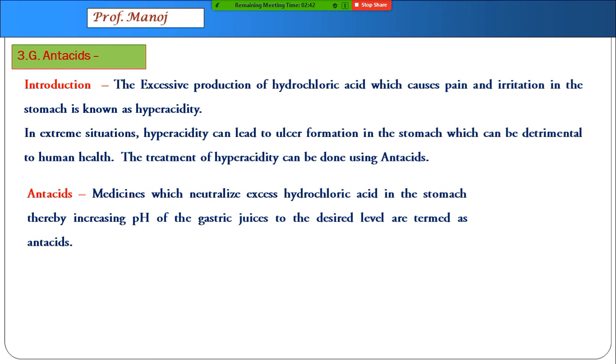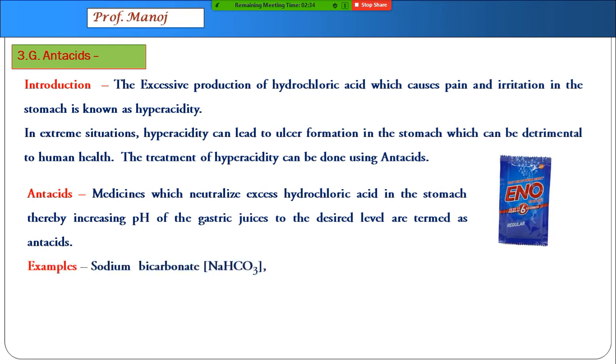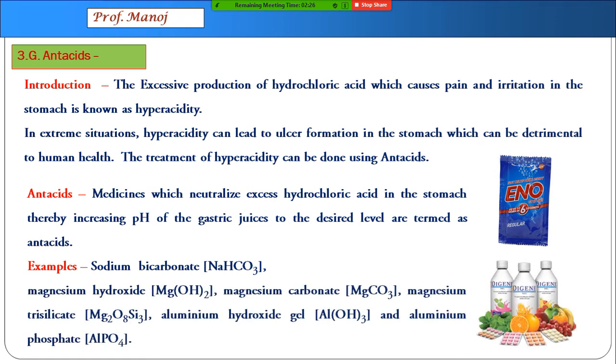Antacids are those chemicals which will neutralize hydrochloric acid and increase the pH. One of the most common famous antacids used is ENO, as we know, which is simply sodium bicarbonate. Other ones which are used are magnesium hydroxide, magnesium carbonate, magnesium trisilicate, aluminium hydroxide gel, aluminium phosphate. These are mostly dissolvable in water and they are famous as Digene, Gelusil, these kinds of liquids.